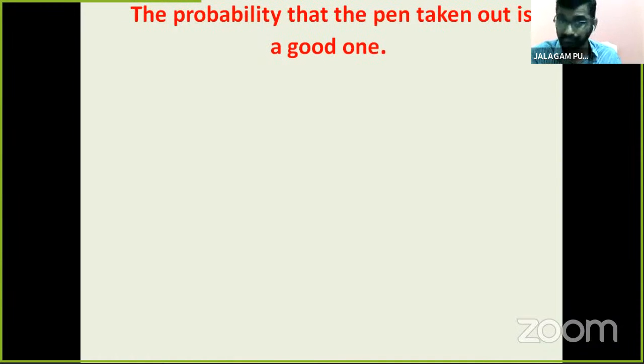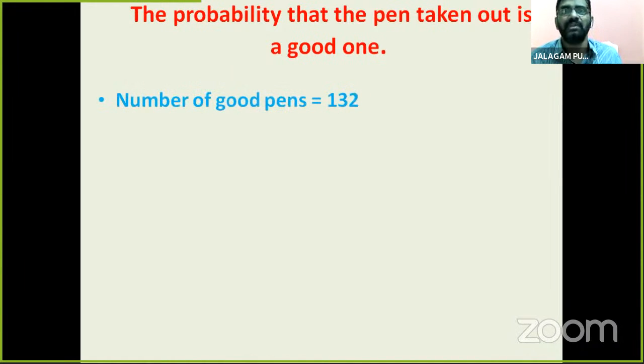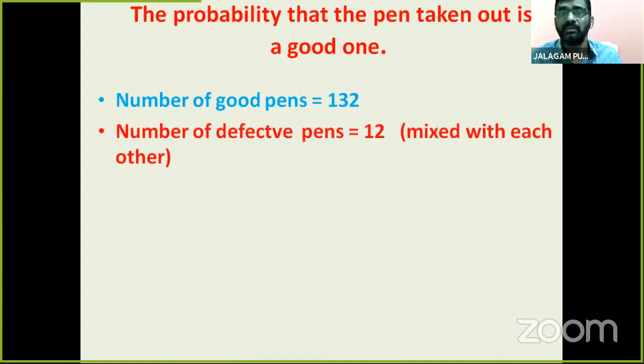So here we find favorable and total. Simple. Think, children. Favorable how many and possible how many? The number of good pens is how many here, children? 132. And the number of defective pens is 12, mixed with them.